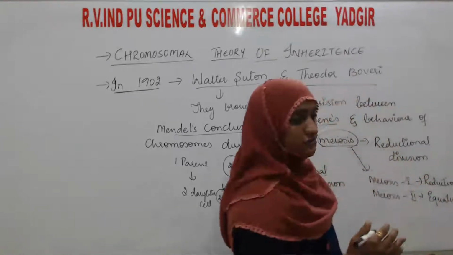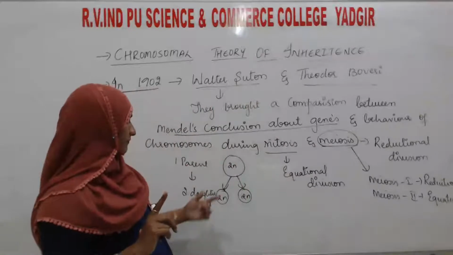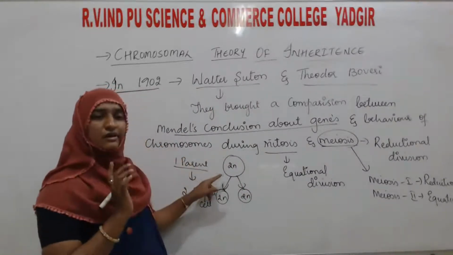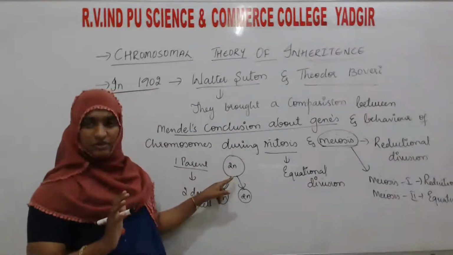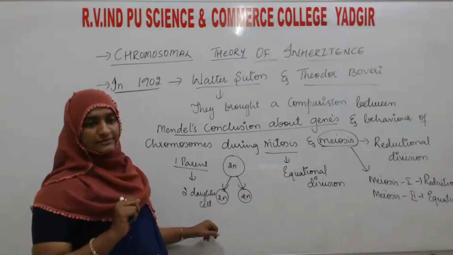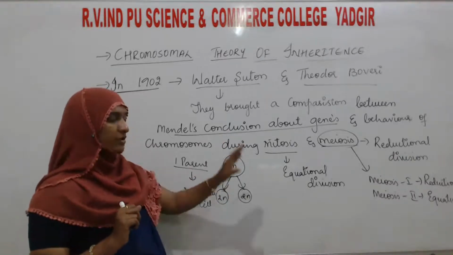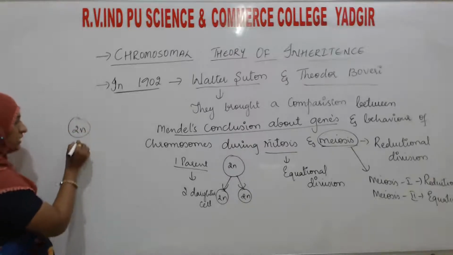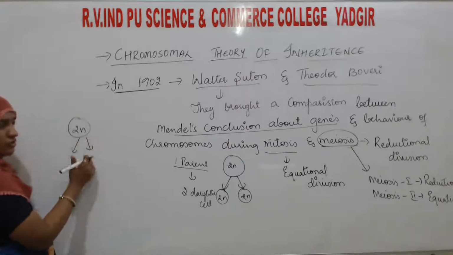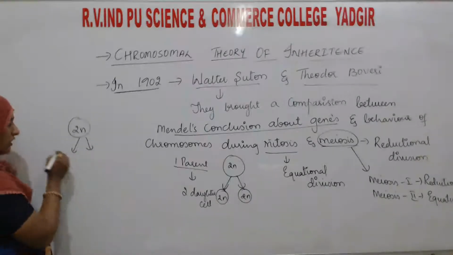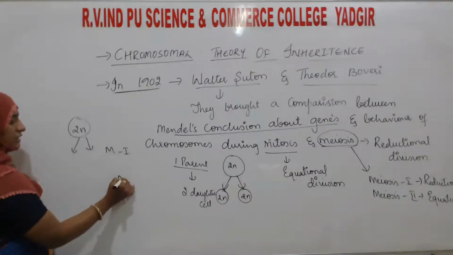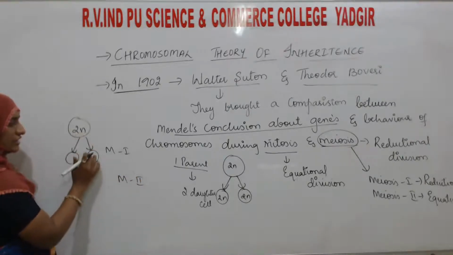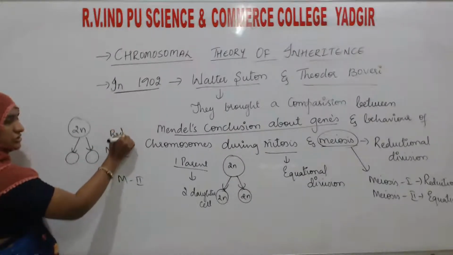In mitosis, only one phase is there. Always, when a cell undergoes mitosis, it will give rise to only two cells. But when meiosis is there, for example, this one cell will undergo two phases of cell division: meiosis 1 and meiosis 2. First, meiosis 1 is the reductional division.